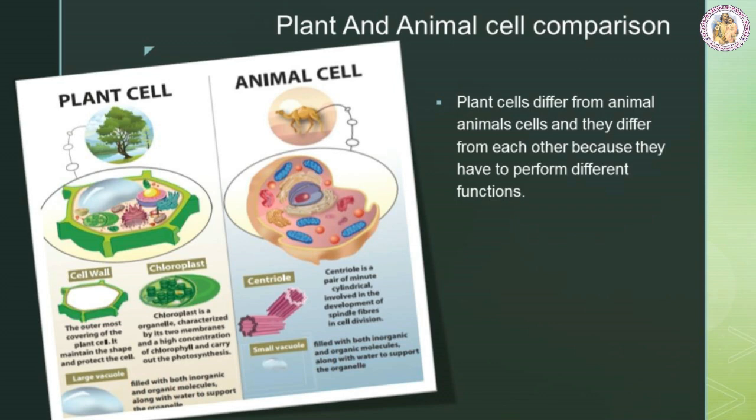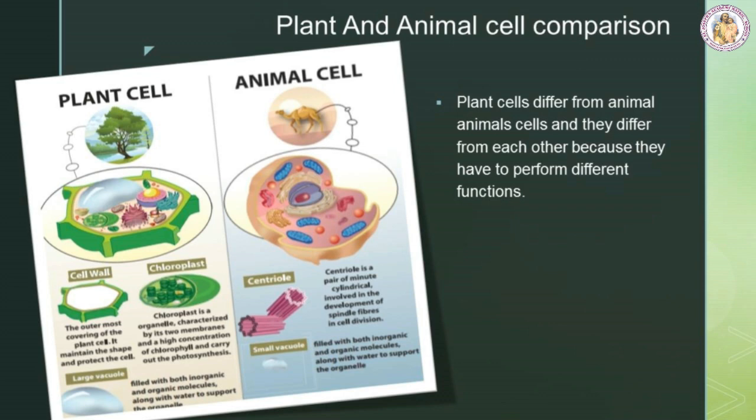Next, there is the presence of chloroplast in plant cell and absence of chloroplast in animal cell. Chloroplast is an organelle which is characterized by its two membranes and a high concentration of chlorophyll and carries out photosynthesis.